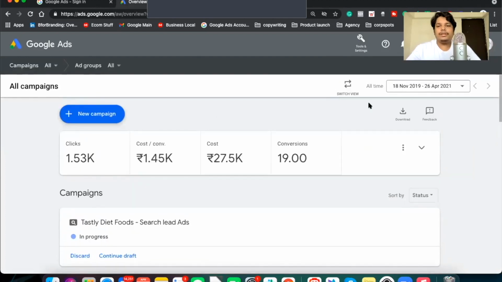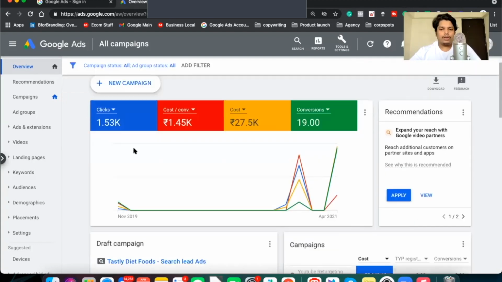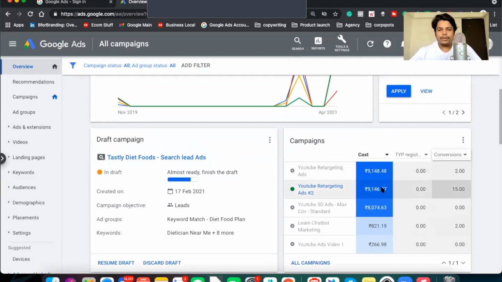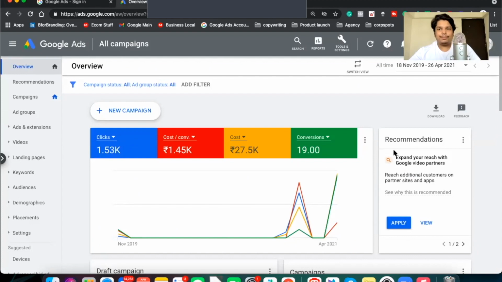But what you can do is click on this option called switch view, and then this is how your active ads and everything shows up. If you look here, I'm already running some campaigns. You can see the retargeting campaigns are already live, and this is pretty much what the standard dashboard looks like. You have to be aware of a few things: one is your search option, then reporting, then tools and settings.